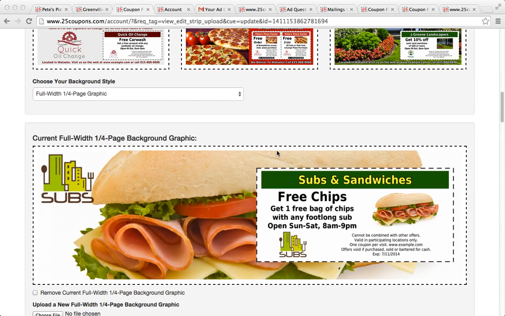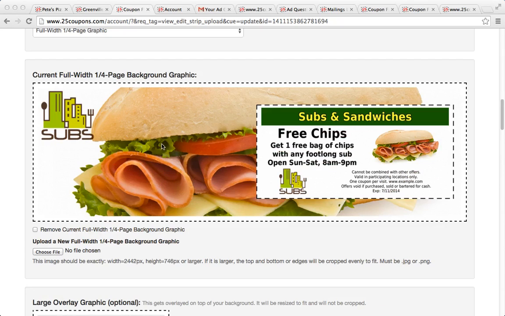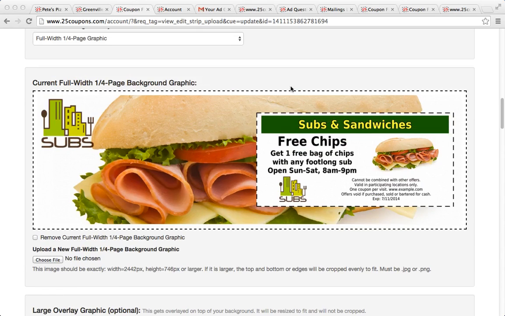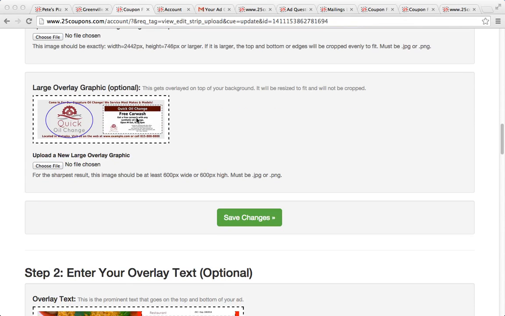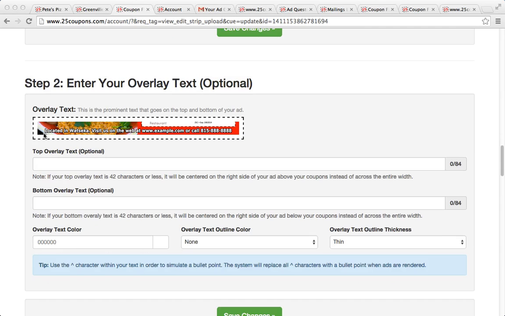So we pick our background graphic, and in this case, this background graphic is simply my entire finished ad because I actually uploaded this from another source, one I'd already created in a different account. But we can do a large overlay graphic, which is just something that goes over here, primarily used for a solid color background. Our overlay text is what goes on the top and bottom here. We can choose some shading.